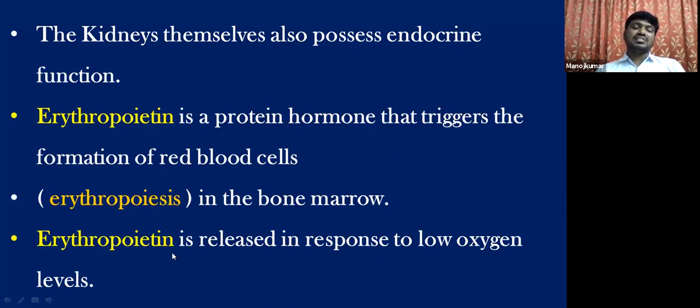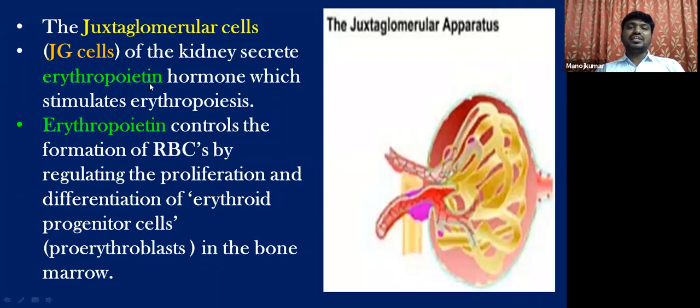More and more red blood cells are produced and released into the blood. The juxtaglomerular cells are specially modified epithelial cells present in the wall of the afferent arteriole. These cells play an important role in secreting erythropoietin in response to low oxygen levels, which stimulates erythropoiesis.